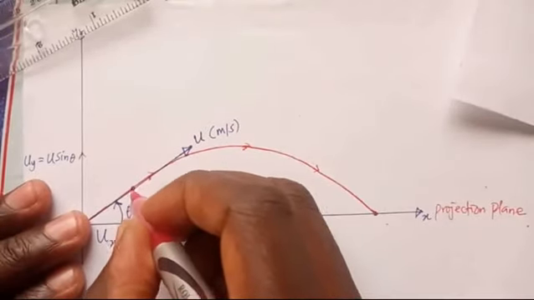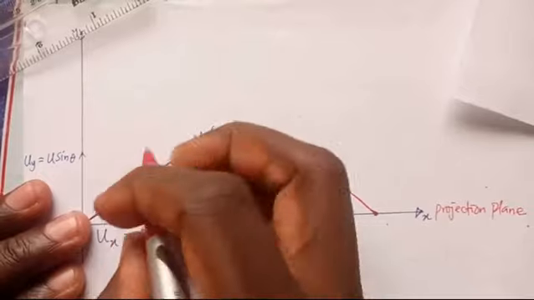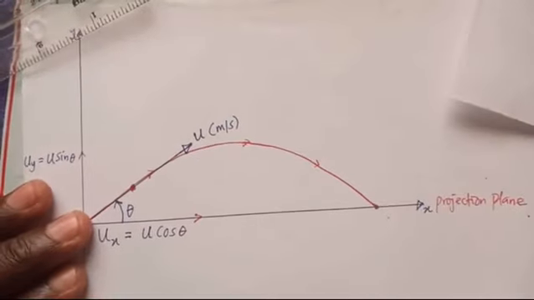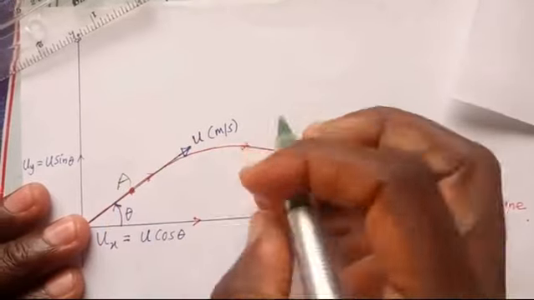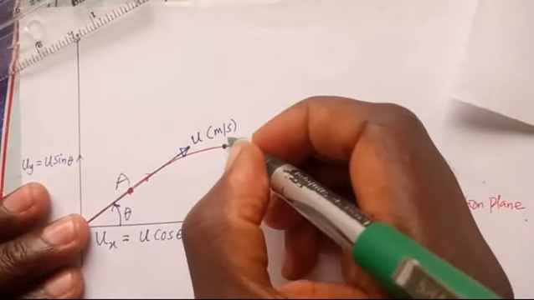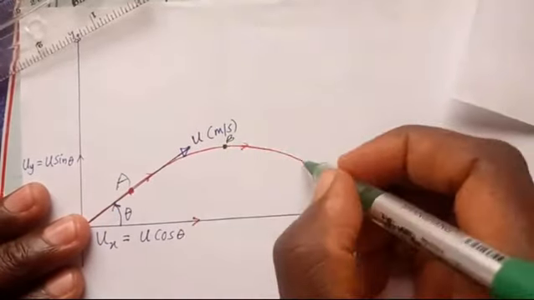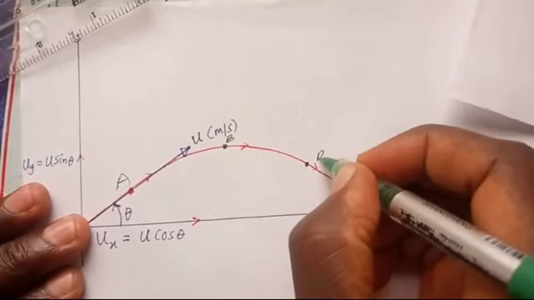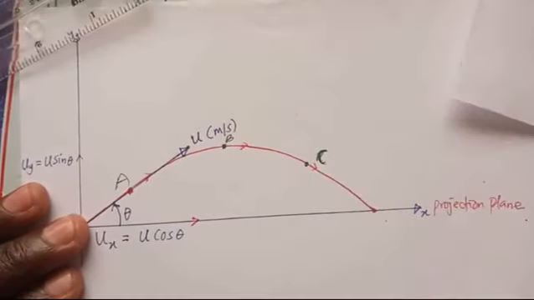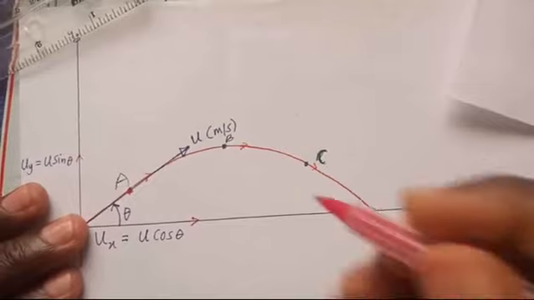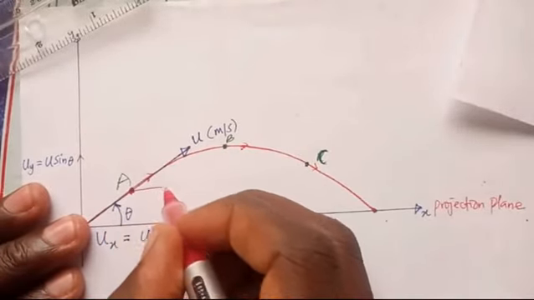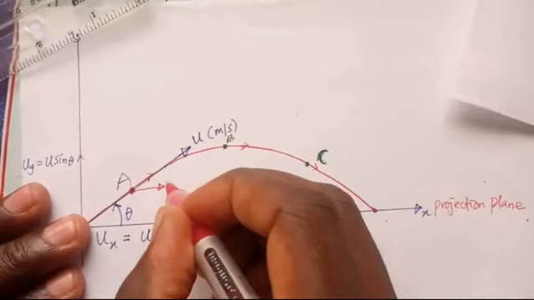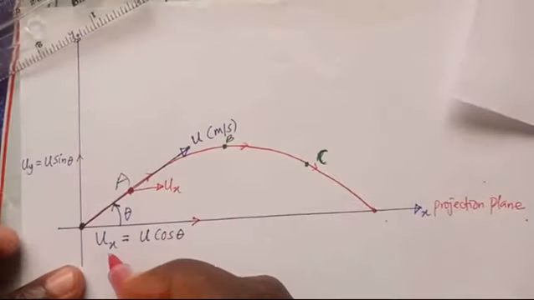Let's say its position here is A, its position here is B, and its position here is C. At position A, it has horizontal velocity, which is u sub x.